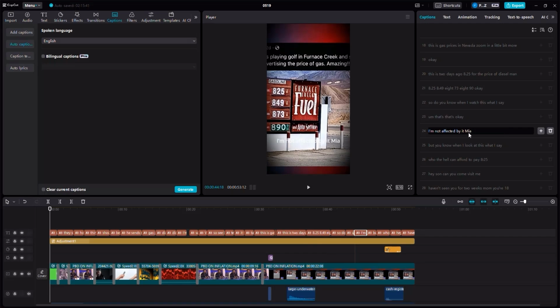I'm not affected by it, but okay. Let me actually just remove that part. And then here, this also should say 8.25. And we could add a dollar symbol here so that we can symbolize that this is in dollars. Okay, so that's pretty much it.